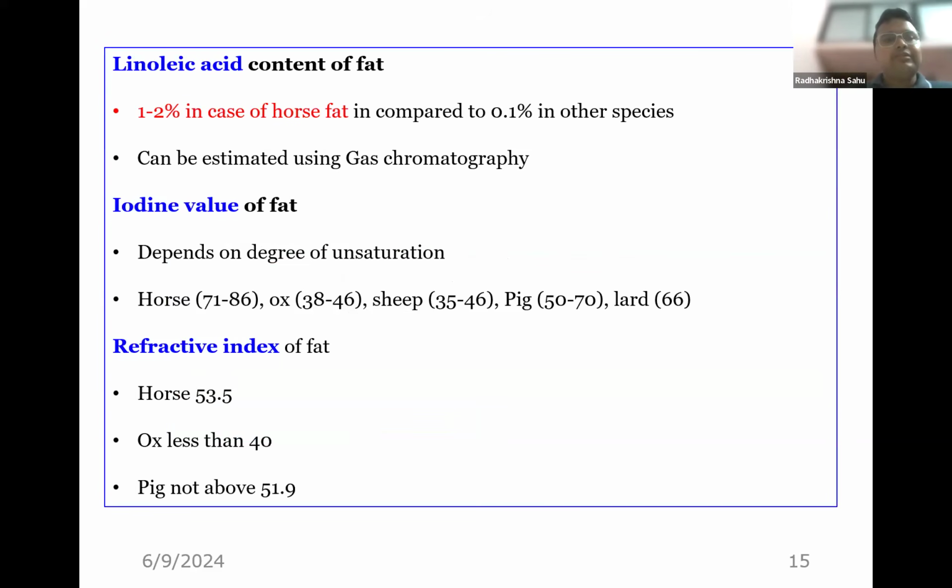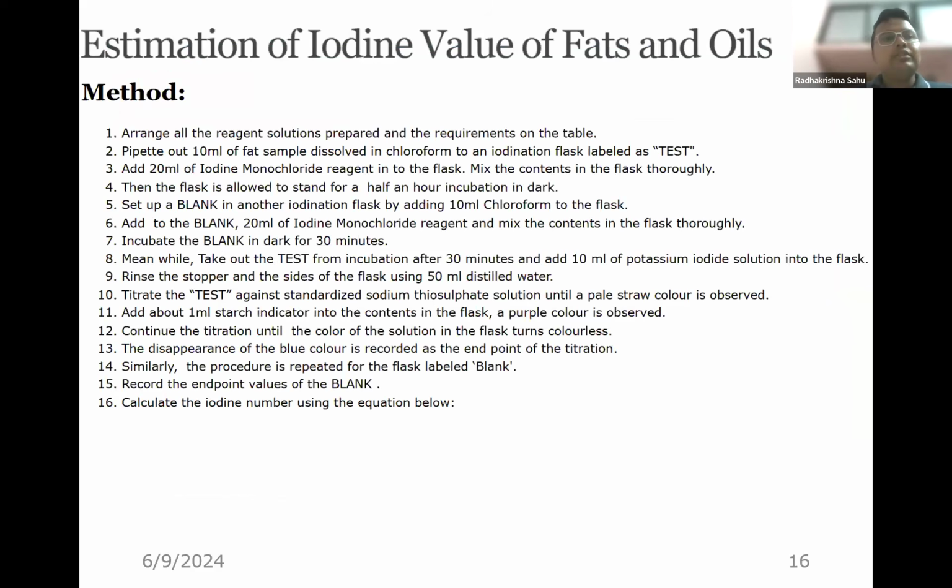Iodine value estimation depends on the degree of unsaturation and saturation of the fat, because pig meat has relatively higher content of unsaturation, and horse meat also. So pig meat has a relatively higher iodine value. So if we are suspecting our sheep or goat meat is adulterated by horse flesh or pig flesh, in this case iodine value estimation holds true potential. Here I have given a detailed protocol for estimation of iodine value, which I am not going into in detail, and it can be used as a reference if anyone wants to use it.